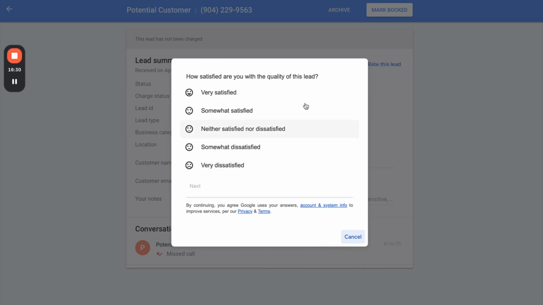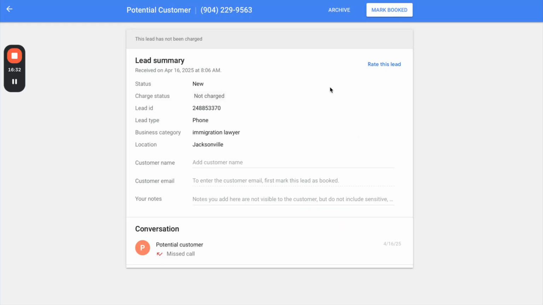Otherwise, you don't really need to worry about this unless it was a bad lead. Now, if it was just a good lead and it just didn't work out and they didn't go with you, that's life. They're not going to credit you for that, right? But these other two options are pretty important.